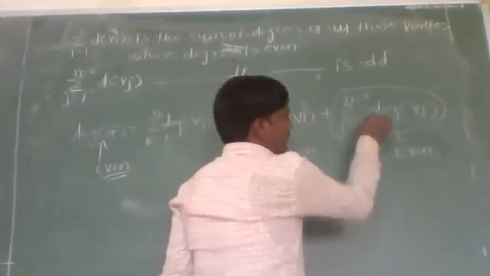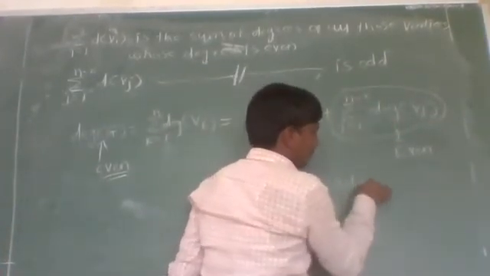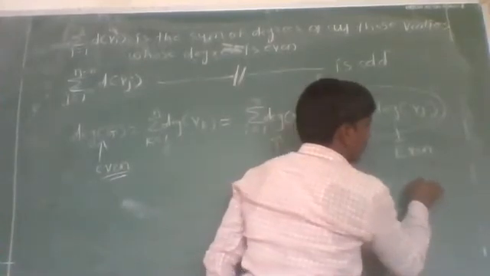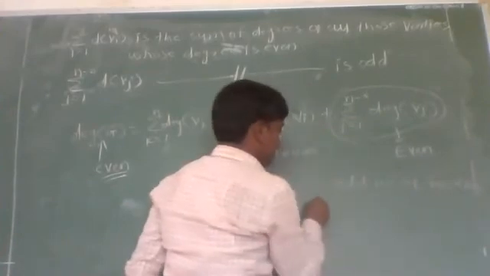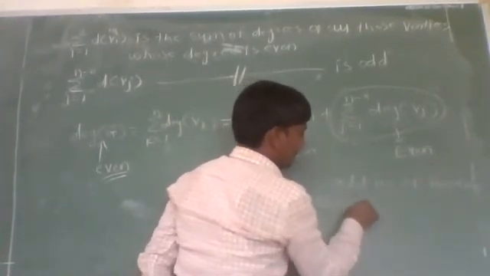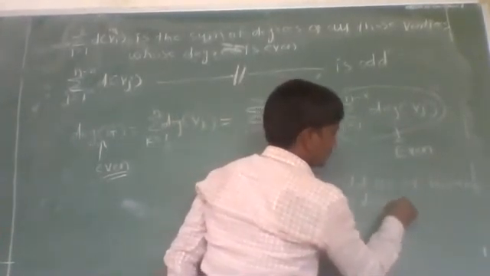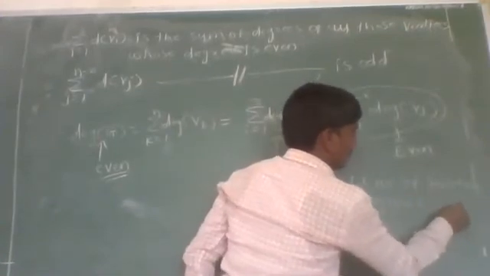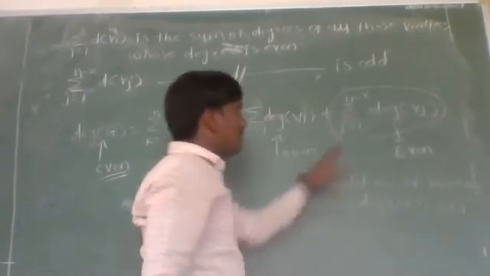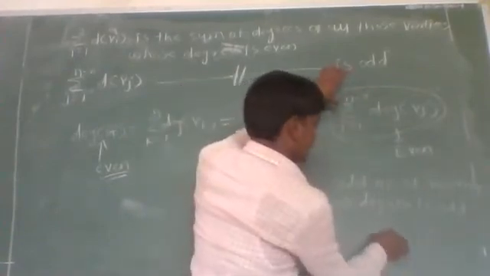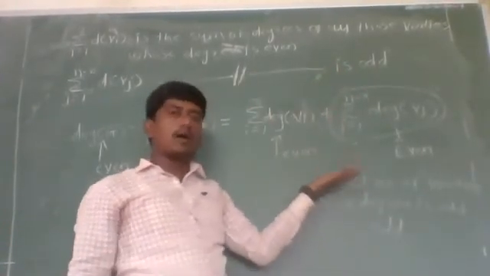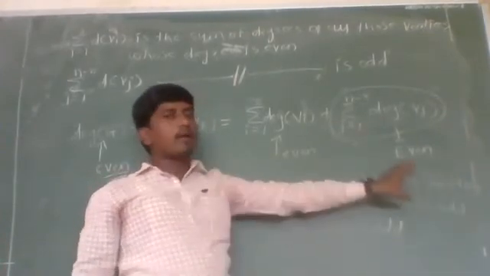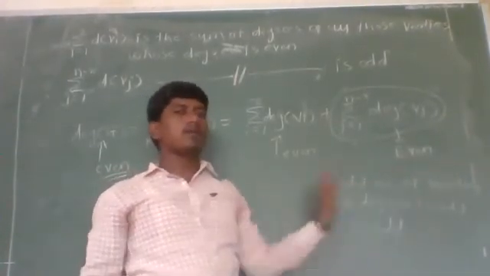If we take an odd number of vertices whose degree is odd, then this sum must be odd, since if we add an odd number an odd number of times, the sum must be odd.